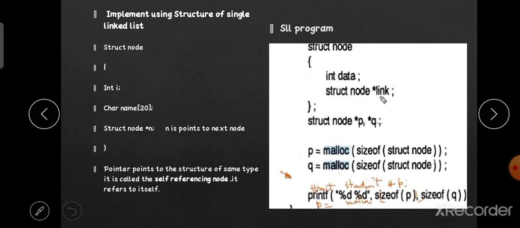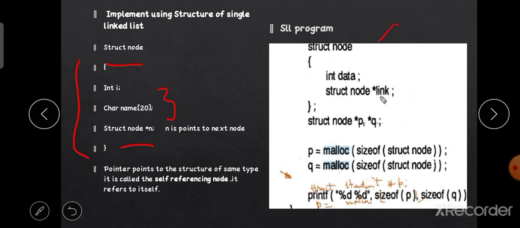These are the data types: int i and char name[20]. It occupies 24 bytes in total, and this is struct node *n. Struct node is the structure name, given by this, and n points to the next node. The pointer points to the next node of the same type only. So this is called a self-referring node, because it refers to itself. This structure calls itself using this pointer.